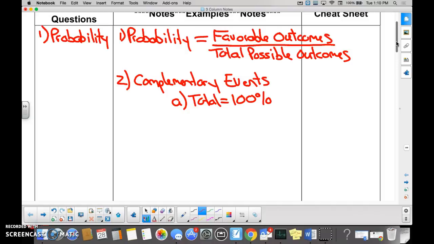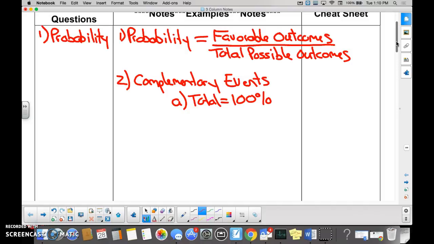And remember, complementary events would be an event and its opposite, right? So if there's an 80% chance of rain, what's the opposite of rain? No rain. So the complementary event would be no rain, and then the percentage chance of no rain would be 20%, right? Because if there's an 80% chance of rain, there'd be a 20% chance of no rain.